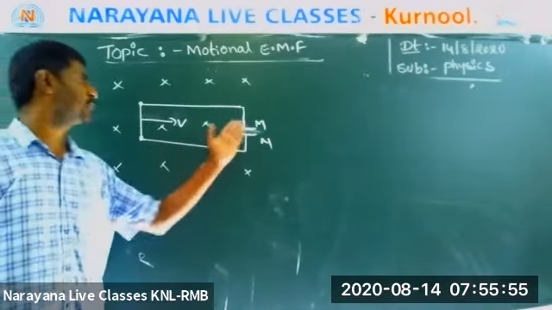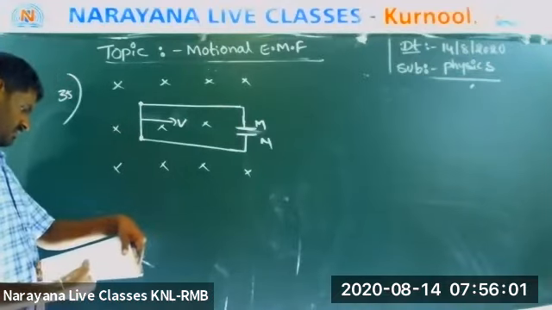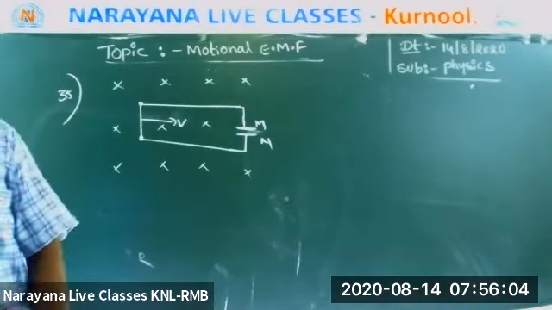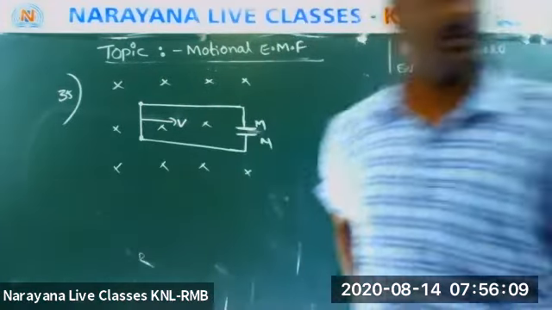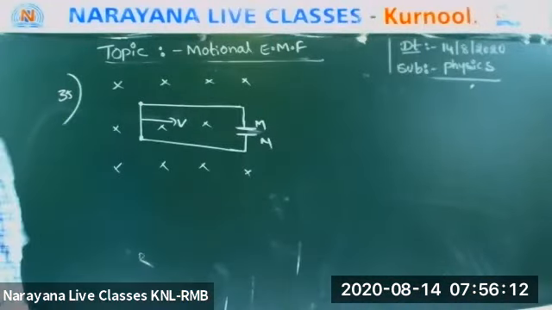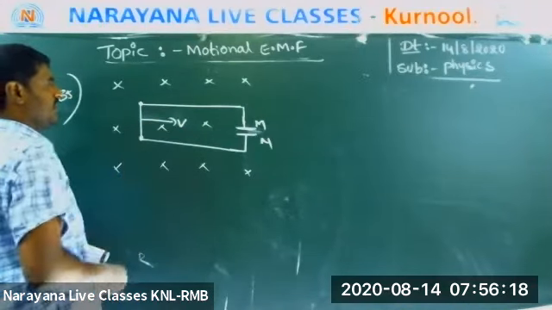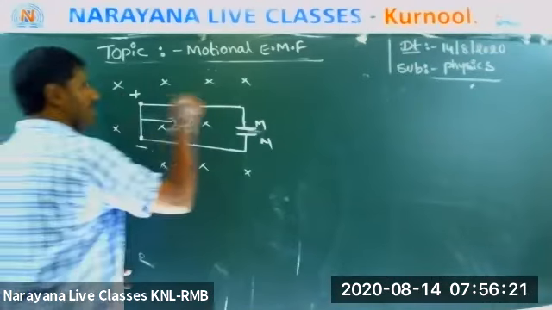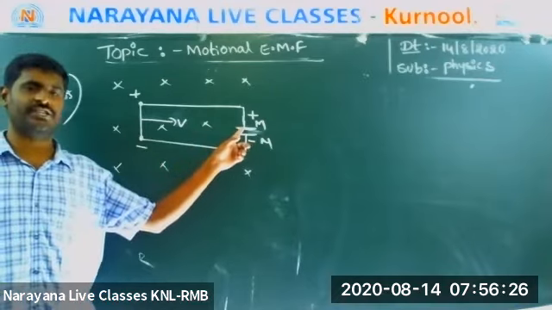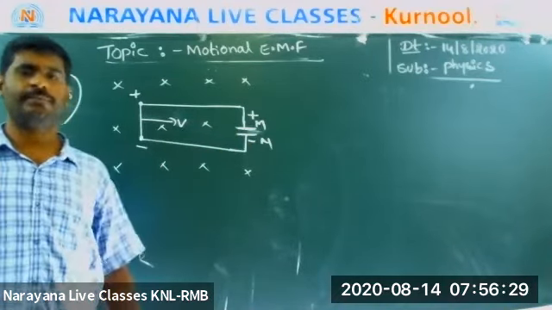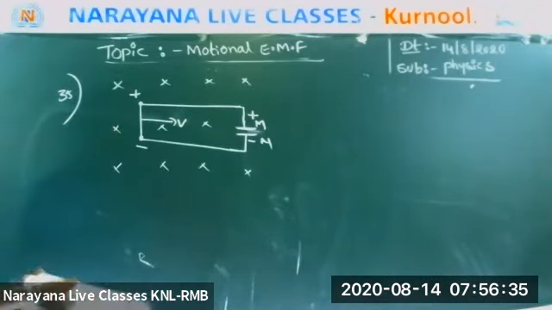Now they are asking who is positive and who is negative. M is positive, yes or no? Let us see. The magnetic field is like this, so this end is positive and this end is negative. So M becomes positively charged and N becomes negatively charged. Okay, very good.